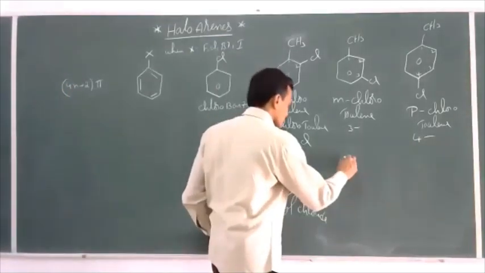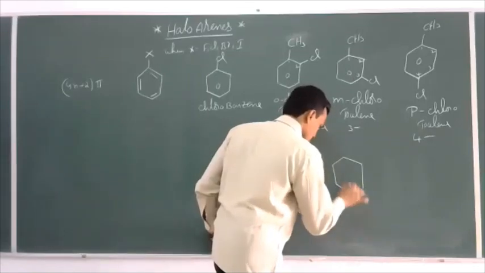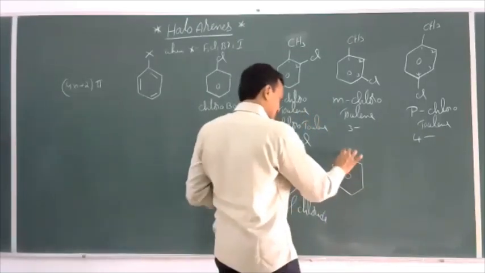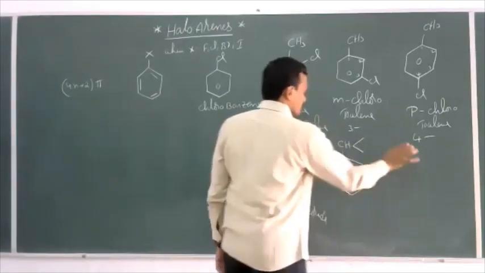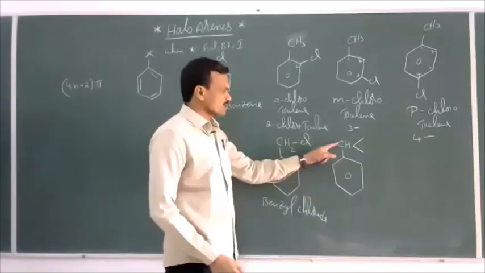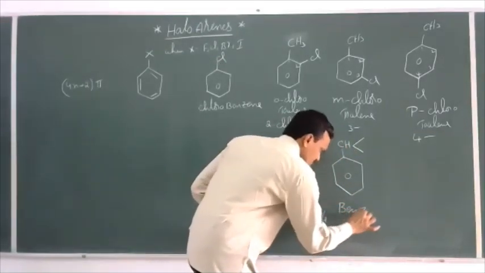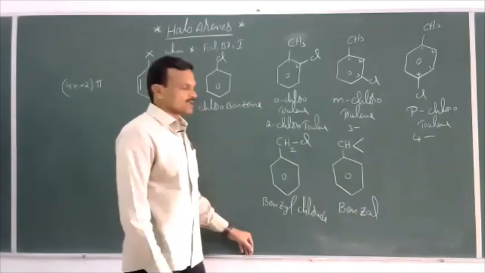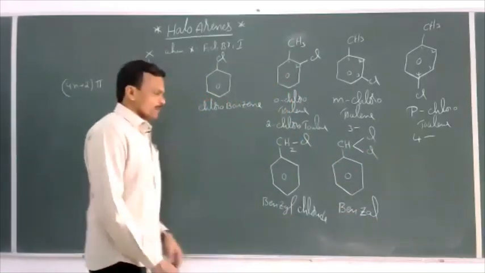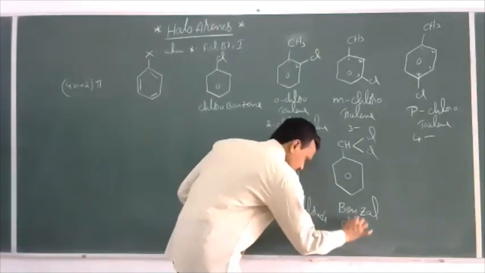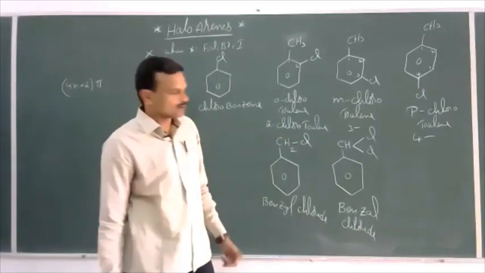Now, if two hydrogens are replaced, this is C6H5CH with two valences. This is called a benzal group, and here two chlorines are present. This is called benzal chloride.